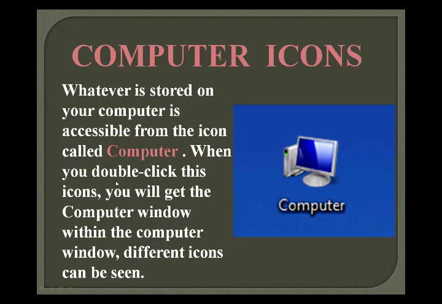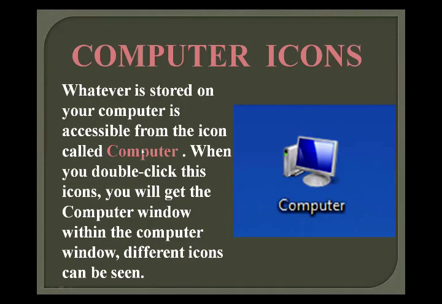Okay, when you double click this icon, you will get the common computer window, and within the computer window different icons can be seen. Okay, firstly, when you double click this icon of Computer, as in yesterday's teaching we discussed, by using the right side of the mouse you can double click and open any file.